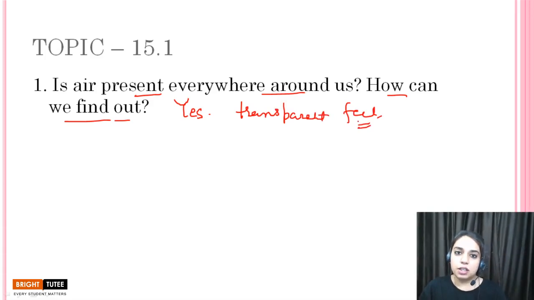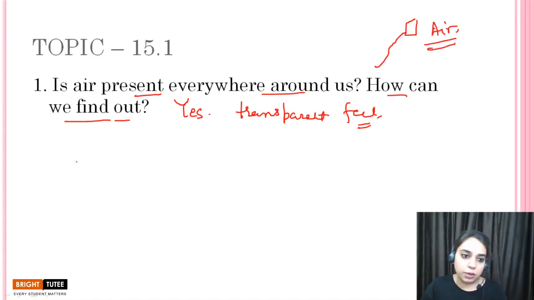We can look at different objects moving around us. For example, we can observe the leaves of the trees moving, we can observe our hair moving, we can observe clothes moving, we can see that a kite is flying, which is also possible only because of the presence of air. Okay children, not only this, we can conduct an activity also.